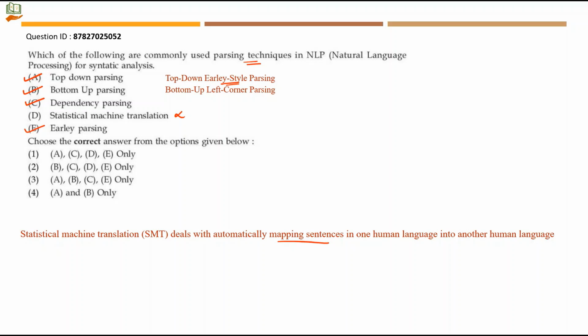So option D means 1 and 2 will be taken away. 4 will also be ruled out. In that case, we include A, B, C, E only as the answer. Option number 3 will be the right answer.